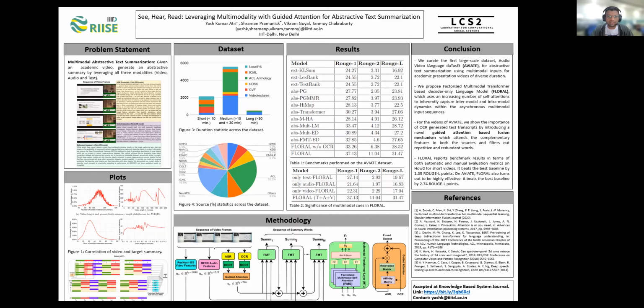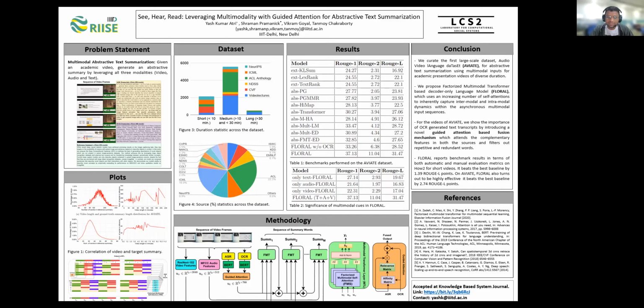For the dataset part, we propose a new dataset called AVIATE, which consists of academic conference videos accompanied with the academic paper. The dataset is compiled from 28 academic conferences in computer science and social sciences, spanning various domains such as machine learning, deep learning, data mining, computer vision, etc. Most of the videos of our dataset come from conferences like NDSS, ACL, NAACL, CVPR, etc.